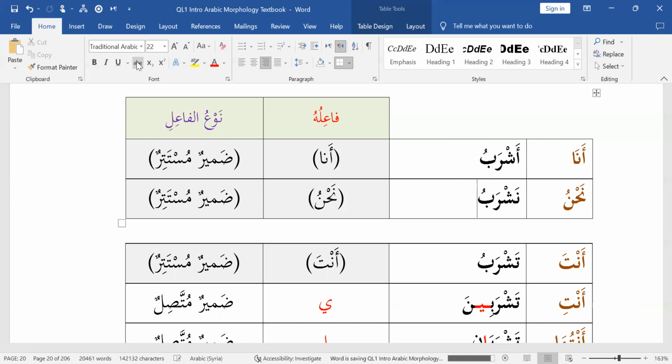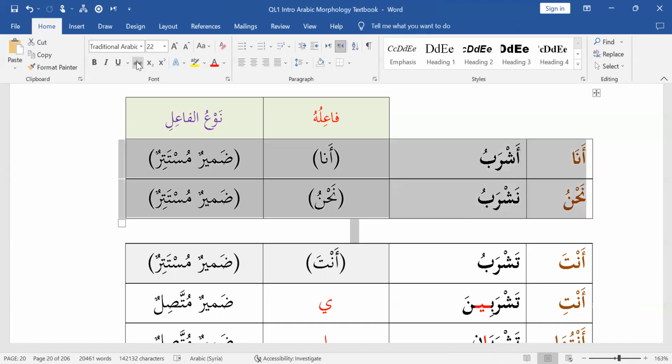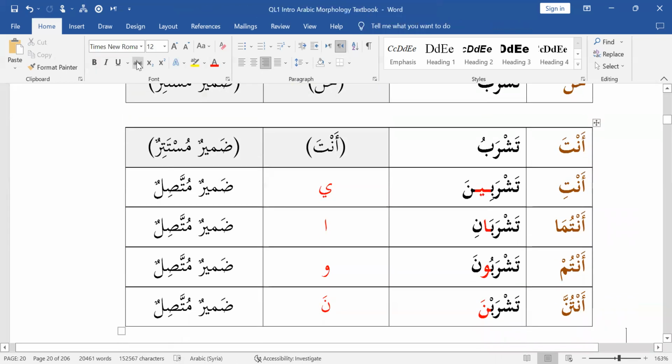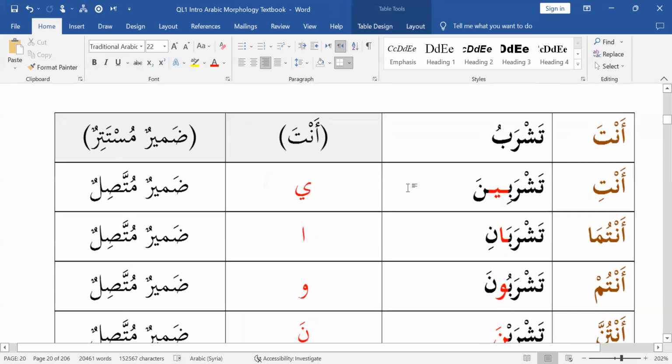Similarly, you don't say, let's say your group has a name, you don't put that. The fa'il is necessarily hidden for ashrabu, nashrabu, and tashrabu. However, for the remaining ones, the fa'il is visible and you can see it in red.